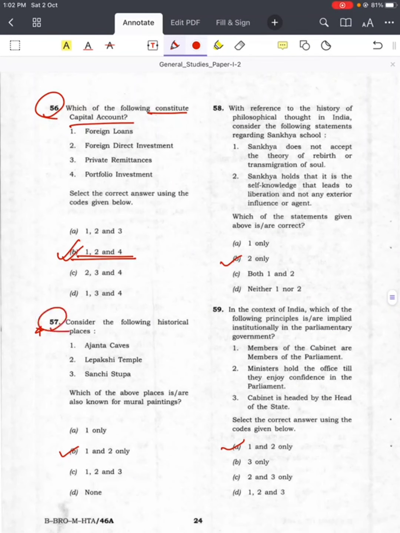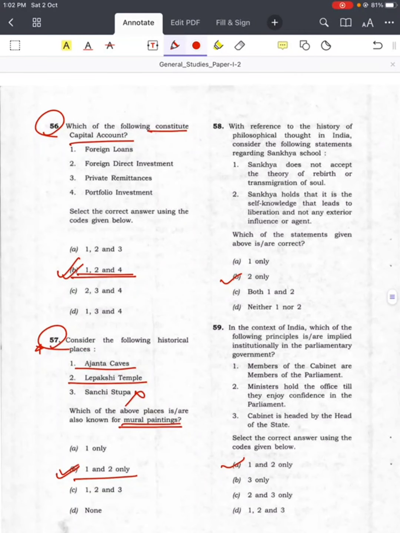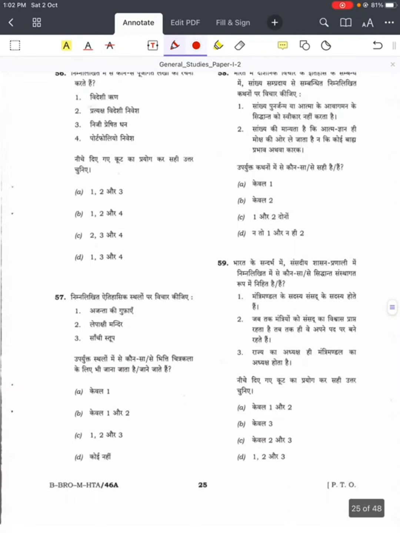Question number 57, mural paintings, answer is B, 1 and 2. Ajanta and Lepaksi, and not Sanchi Stupa, for mural paintings. Question number 58, history of philosophical thought, answer is B, 2 only. Question number 59, parliamentary government, answer is A, 1 and 2 only. And again you will see similar kind of repetition in the 2020 UPSC question paper.